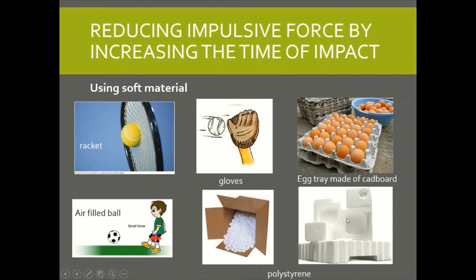Another way of lengthening the time of impact is polystyrene. Right, when we buy our electrical goods, it's normally packed in a box of polystyrene. Right, so football, a famous game among the boys and some girls too. The football is not a rock hard, solid ball, but it's an air-filled ball. Why? Think. Right, think.